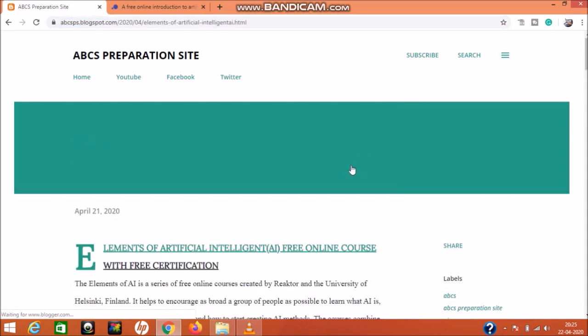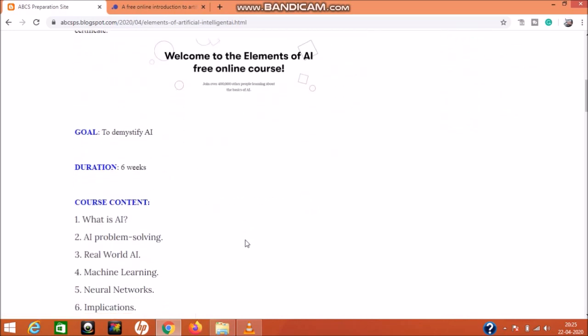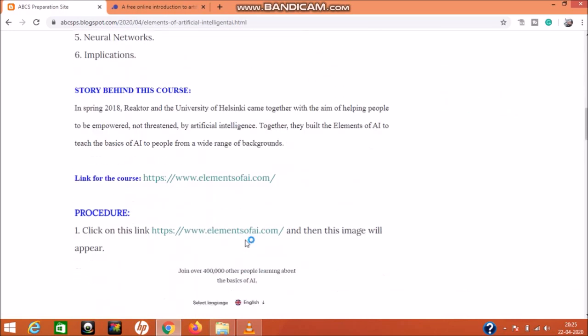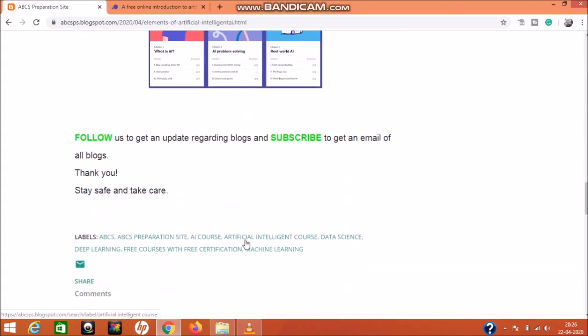The course name is the Elements of Artificial Intelligence. That means it covers the artificial intelligence concept and its parts like deep learning, machine learning and applications, and the entire course is contained in this topic, the Elements of Artificial Intelligence. Here I share the entire information: what is the goal, duration, content, and how you can process this course.